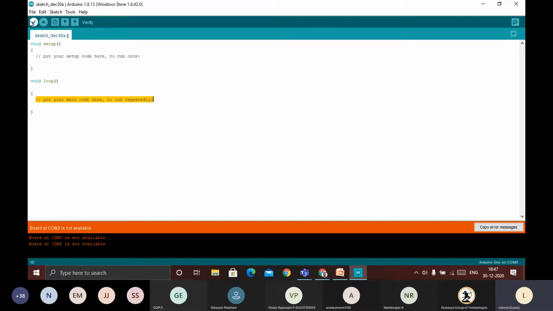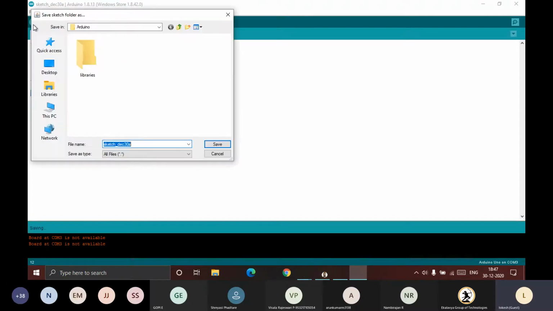Okay, next, go to this one now. This is the program we have written. I have written nothing here, so I am simply testing whether this program has any errors. If there are no errors, then we upload it. So first I will check. If you take your mouse here, it will give the verify option. See here. Click on that one.